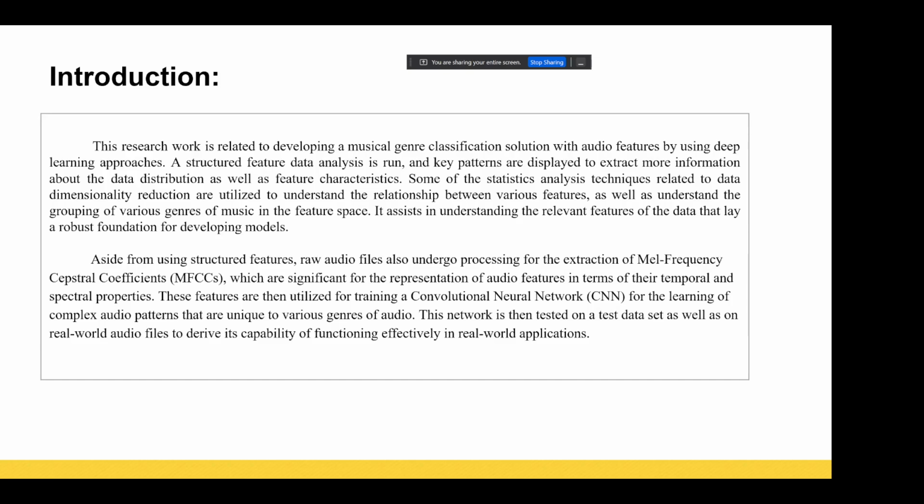Next, we'll see the introduction. Music genre classification is a well known problem in pattern recognition and multimedia analysis. With the growth of streaming platforms, there is a large amount of unstructured audio data available. Classifying this music manually is subjective and does not scale well.